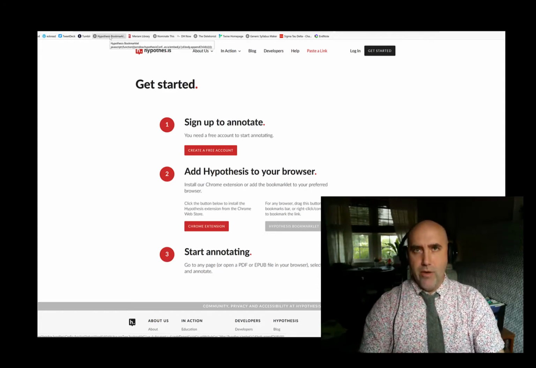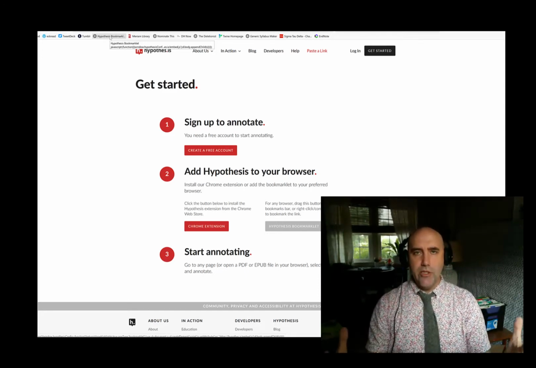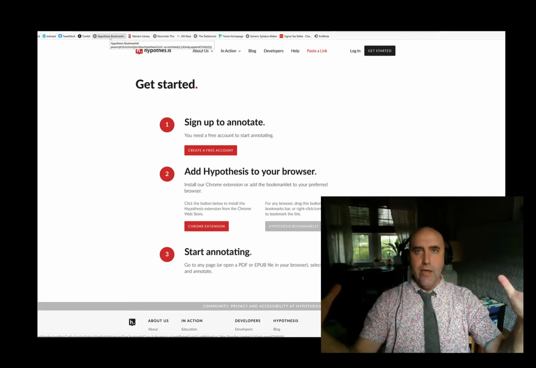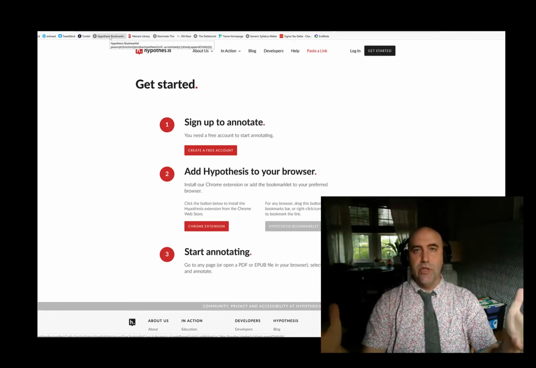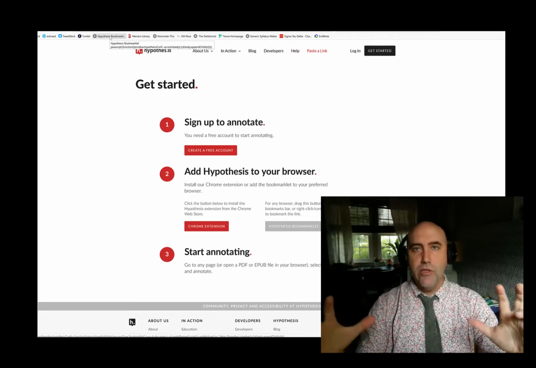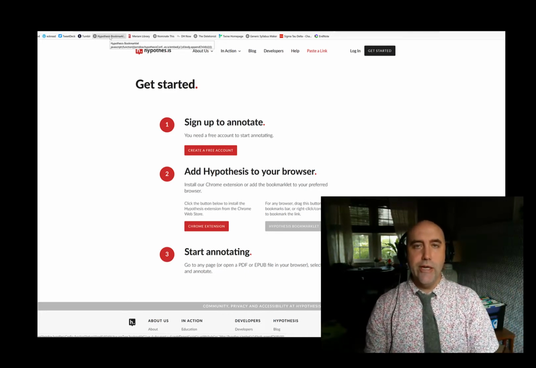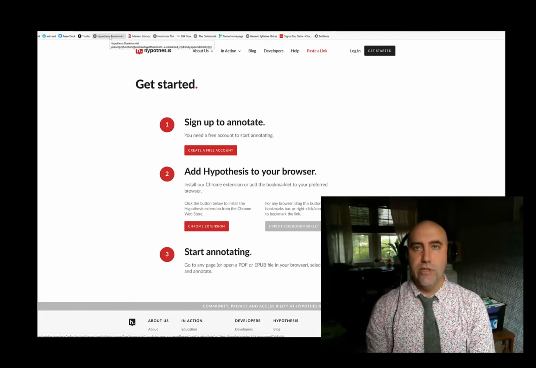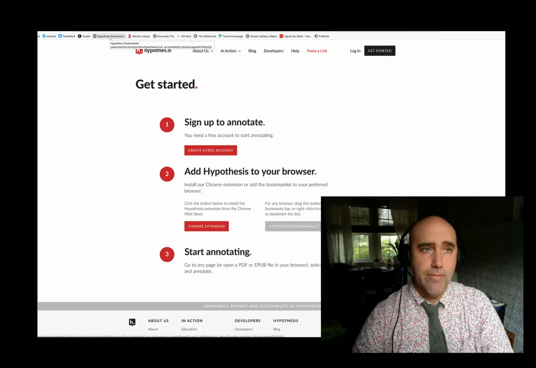So one of the powerful things about Hypothesis is that it can take any web page and you can overlay your own annotations on it. And so that's what we're going to be using this for with the poetry throughout the semester, is using this Hypothesis annotation overlay to have our discussions about the poetry we'll be reading.